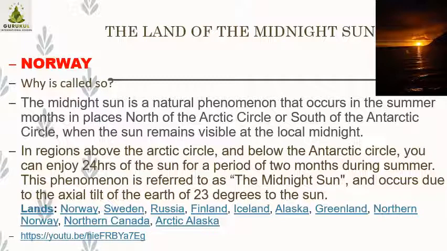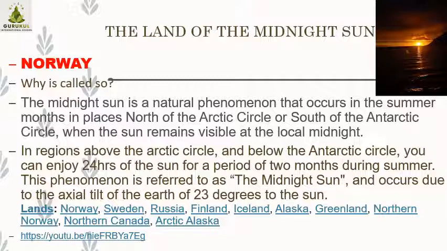The land of midnight sun. Now which place must be known or called as the land of midnight sun? You can see I have inserted a nice picture here. It shows it is night also, and you can see the sun also. It is not an evening time. It's a midnight. Okay, so the land of midnight sun. Now which region is called as land of midnight sun? See, this is the geographical miracle. Now Norway. Norway is the place or country which lies at the polar regions.